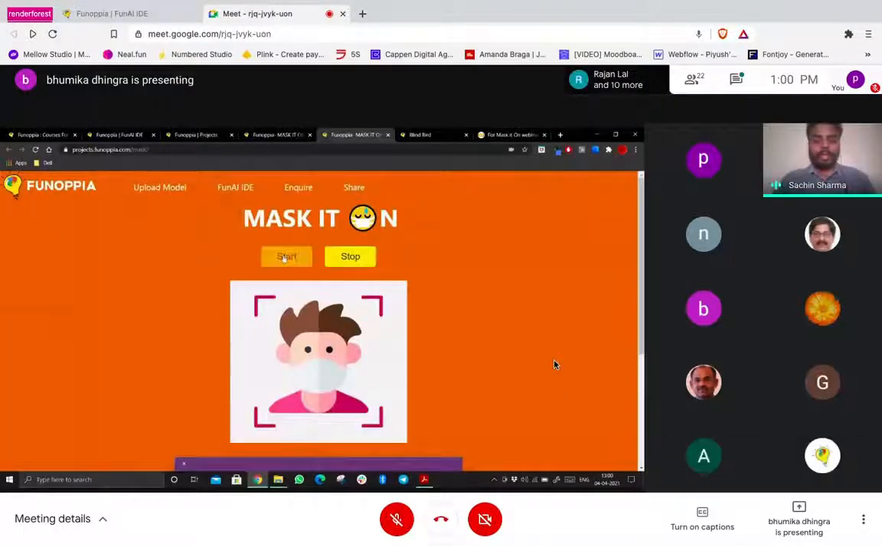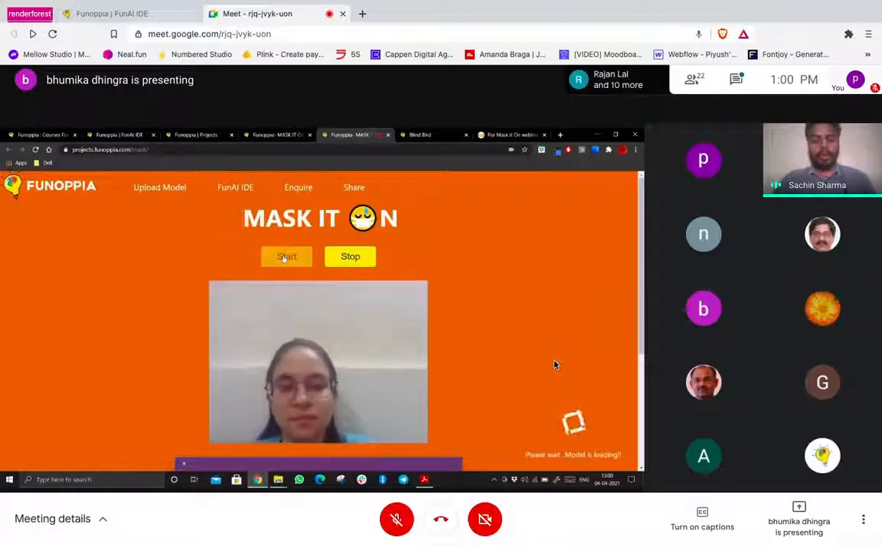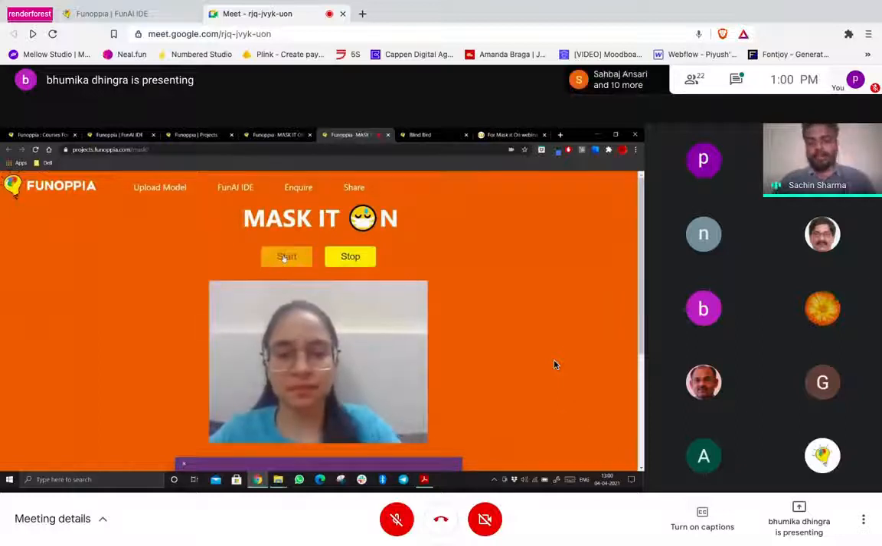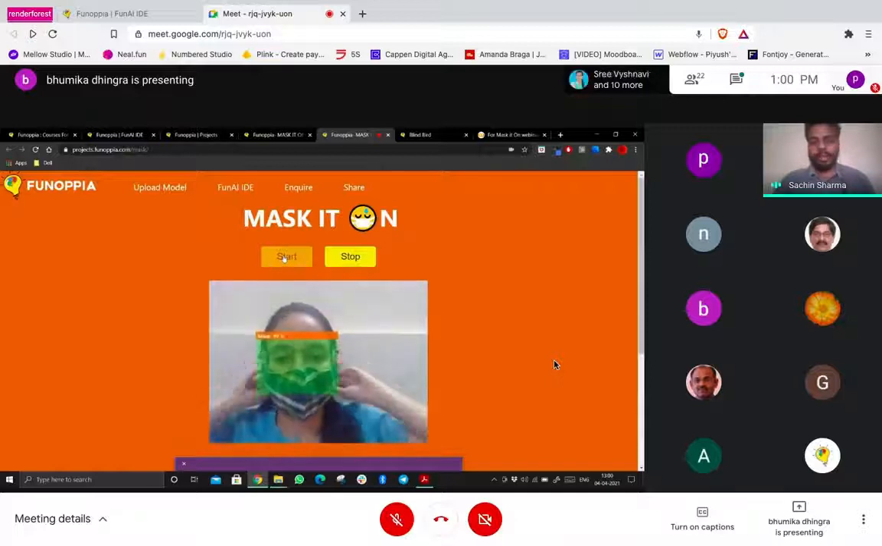So this project basically tells you whether or not you are wearing a mask. And as you know, in this COVID scenario, it can be very helpful for shops, malls, etc. As you can see, it is showing a red box if you are not wearing a mask, and if you wear one, it will show you in green color. So today we will make this particular project.